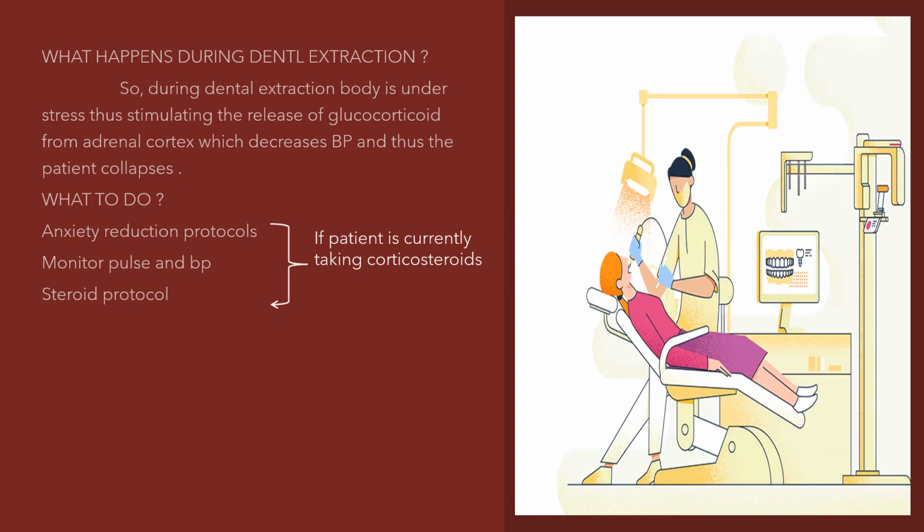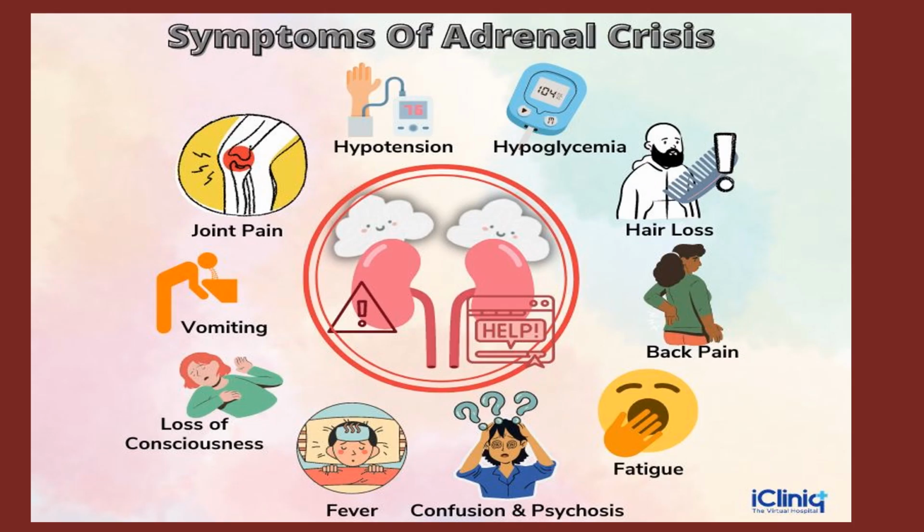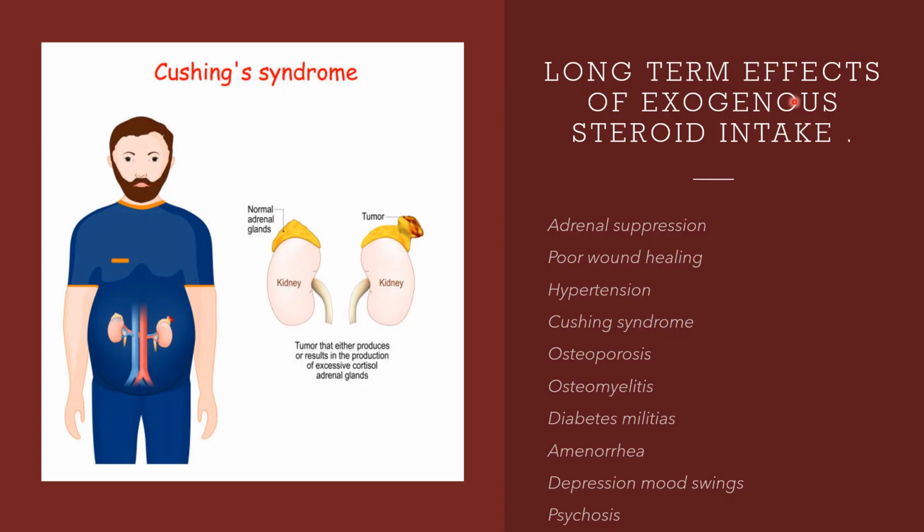So symptoms of adrenal crisis are hypotension, hypoglycemia. Hypotension is because cortisol decreases your BP. Also hypoglycemia, hair loss, back pain, fatigue, confusion, psychosis, fever, loss of consciousness, vomiting, and joint pain.